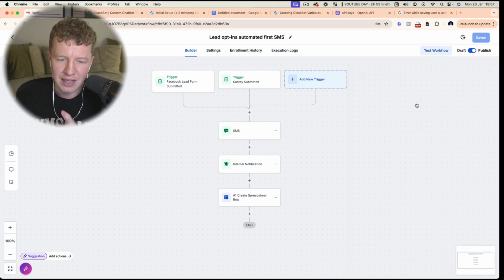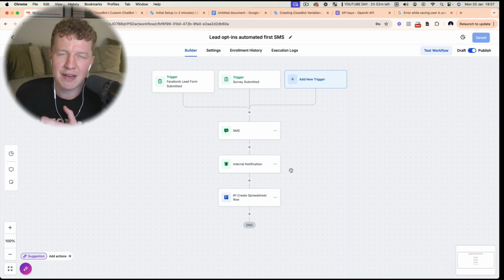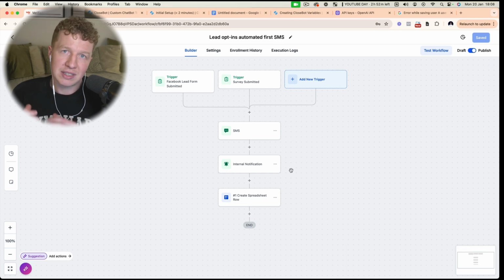Now, obviously, after that, you can then send an internal notification, or you can send it to a separate spreadsheet. Do whatever you want to then trigger the response, or do further responses once that lead has filled in that form. But that is all you need to do to trigger the bot, because the bot is based on a customer who applied. Once that customer responds, the bot is then going to kick into action.